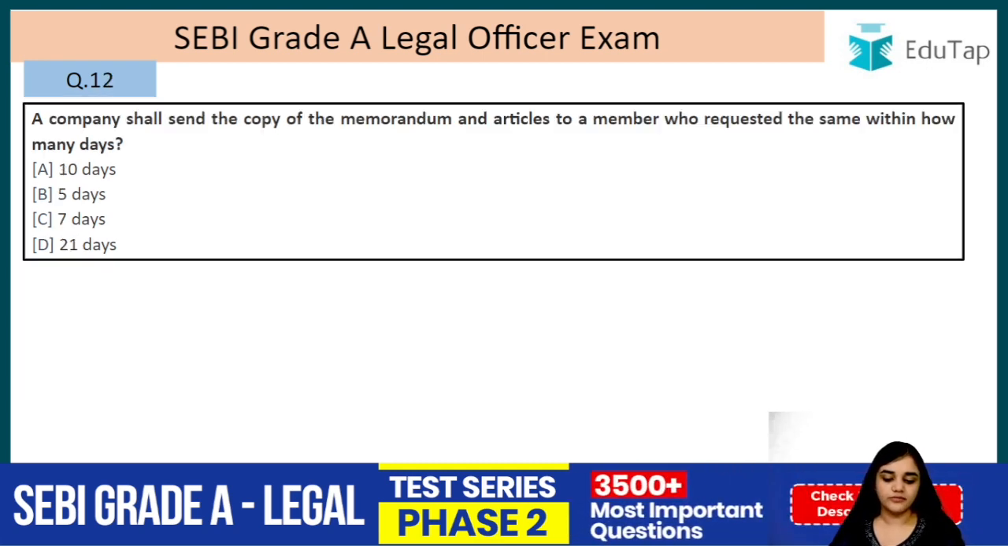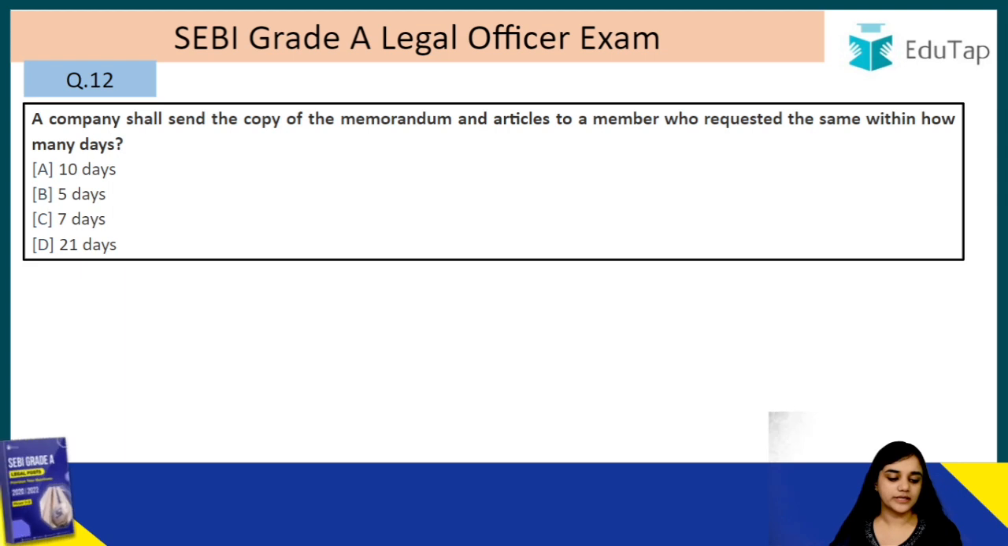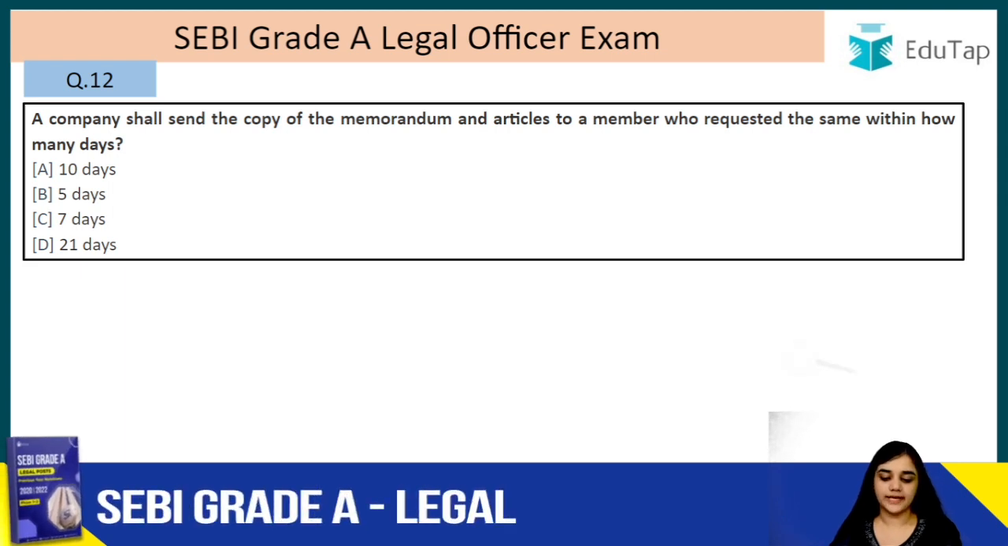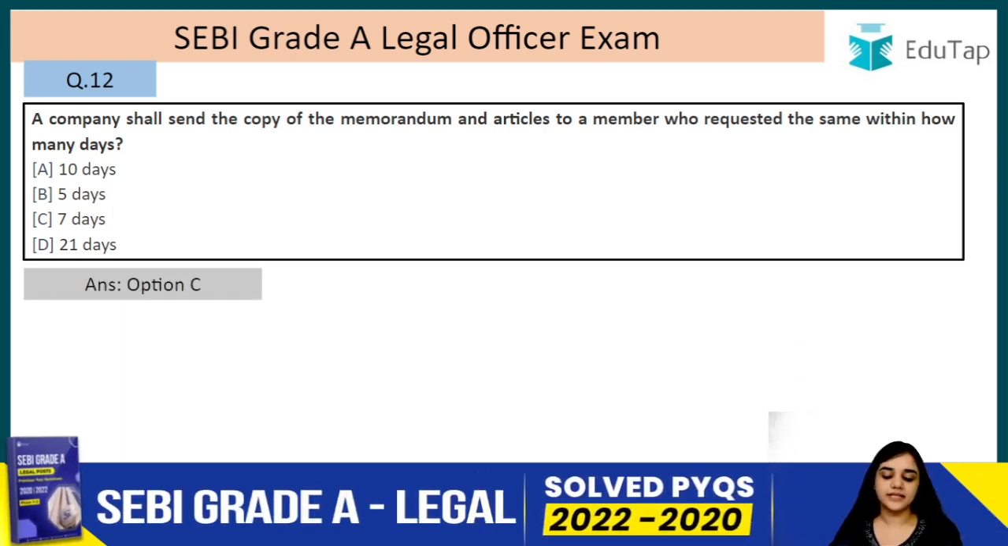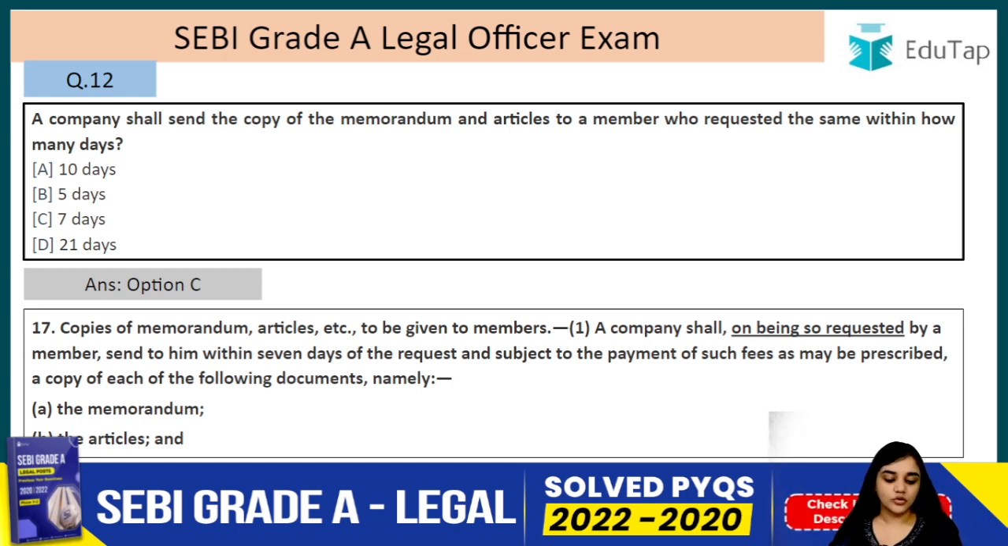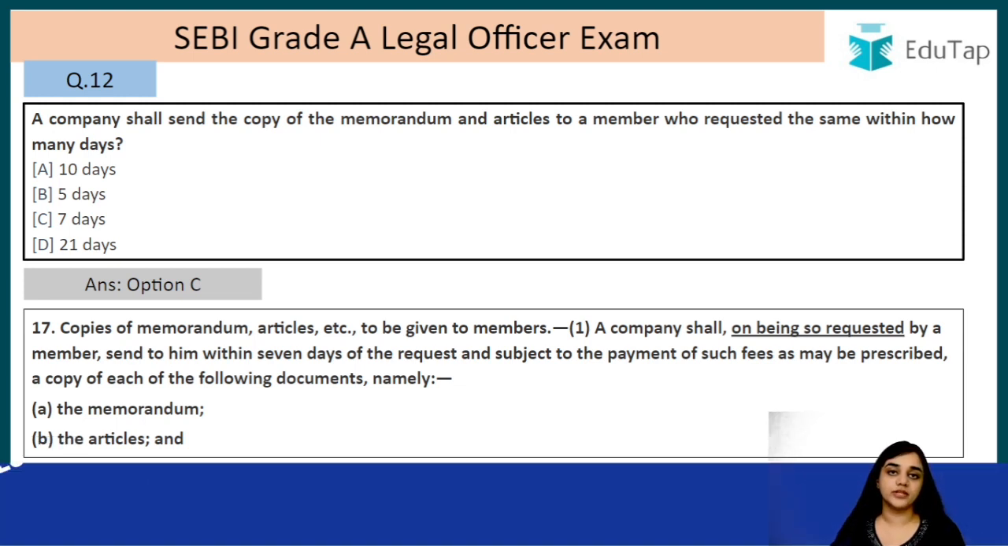Question number 12. A company shall send the copy of the memorandum and articles to the members who requested the same within how many days? The answer is option C, that is within 7 days. So a company shall, on being so requested, when a member has requested to receive such article or memorandum, send it to him within 7 days, right?